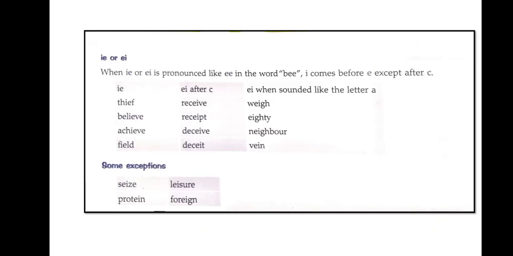Thief, when we are using IE, in that: thief, believe, achieve, field. When EI after C is there, we are using receive, receipt, deceive or deceit. EI when sounded like the letter A: weight, eight, neighbor, vein. So I hope you have understood. Now here we have some exceptions: seize, leisure, protein, foreign. So I hope you have understood.